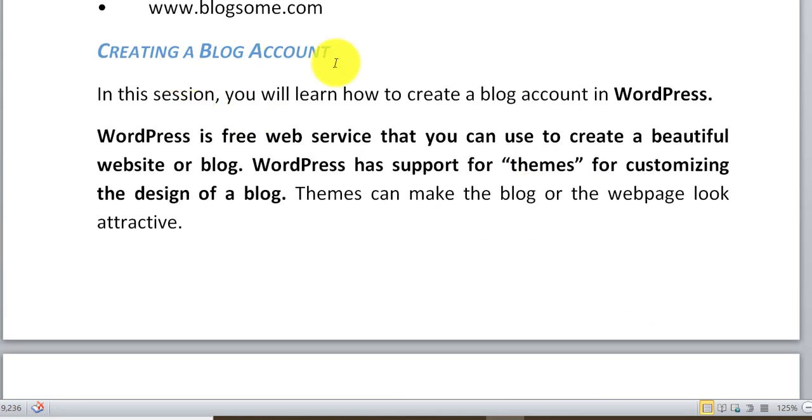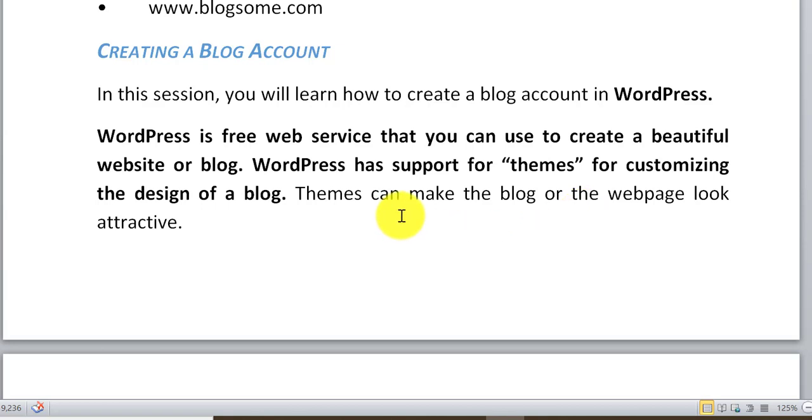Now, how to create a blog? Today we are going to learn to create a blog in WordPress. WordPress is a free web service. I already told you these are all free websites. It is a free web service that you can use to create a beautiful website, or we can say a blog. Blog or website is the same thing. WordPress has support for themes for customizing the design of a blog. So WordPress is one of the websites which is freely available to all.